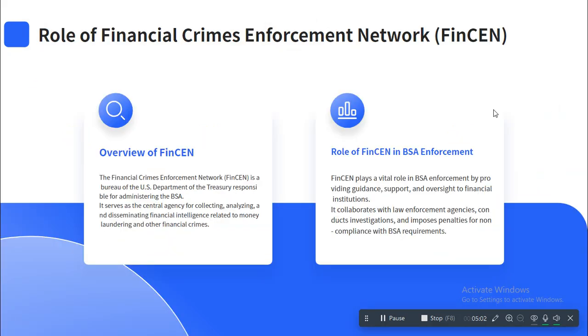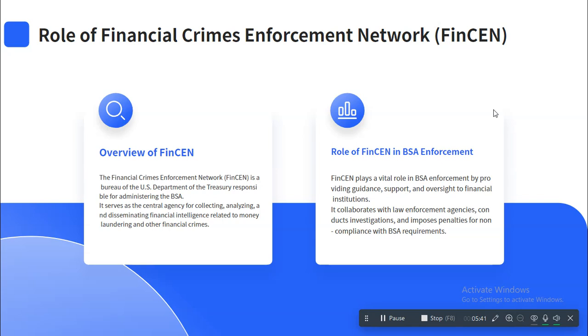Now we'll talk about another organization, as we already have talked about this: the Financial Crimes Enforcement Network, or FinCEN. What is the role of FinCEN in the BSA? FinCEN is a bureau of the US Department of the Treasury responsible for administering the BSA. This organization oversees the administration of the BSA. It serves as an agency in the center which collects, analyzes and processes the financial intelligence it has received related to money laundering and other financial crimes.